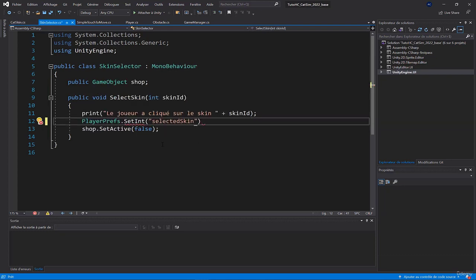Alright, setting of selected skin, the PlayerPrefs is key value, key value. So when I do a SetInt, it means that I want to define an int. The key is this one, and the value will be skin ID, which is the ID of the clicked skin. So it will store in the phone's memory this value.